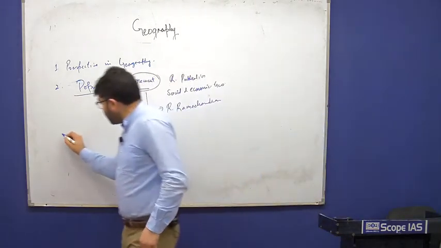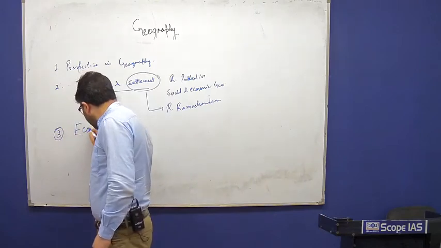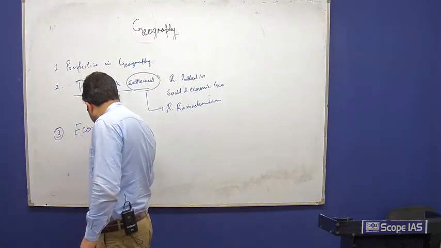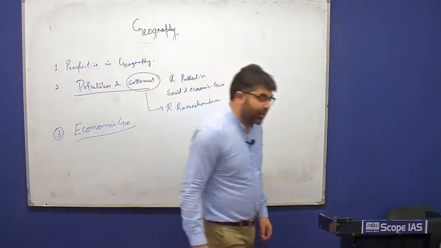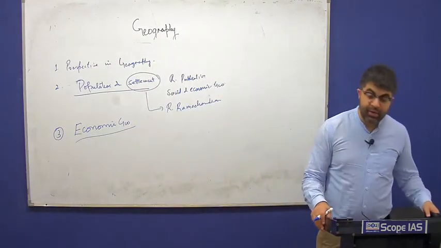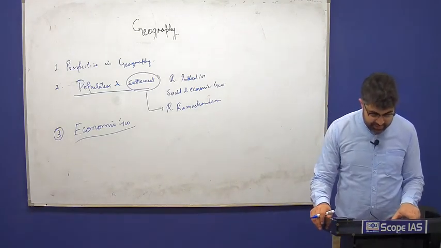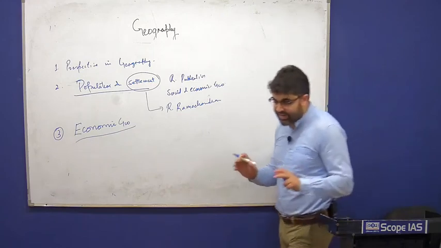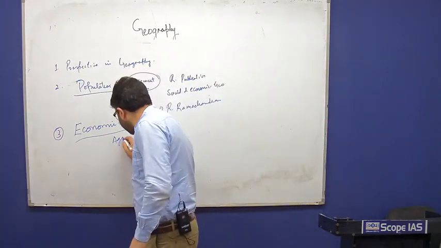Then the third topic is economic geography. When we talk about human geography, we must also understand human activities, and the first human activity is agriculture. So we study the agriculture pattern of the world.